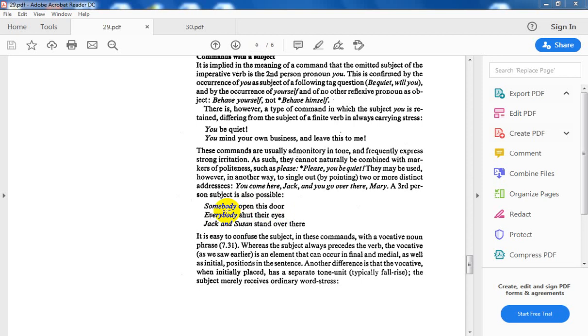We keep the base form here, even with a third person singular subject. Somebody open this door. For example, if we are in the hall, and I say somebody open this door, I haven't specified, but I address somebody or someone from the students. Somebody, third person, not the addressee and not first person.